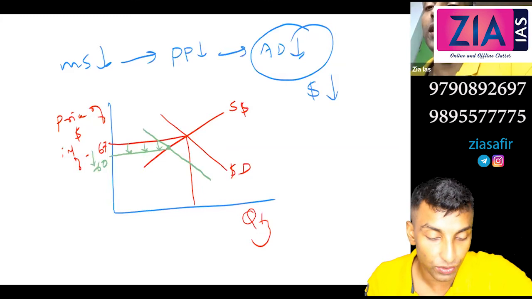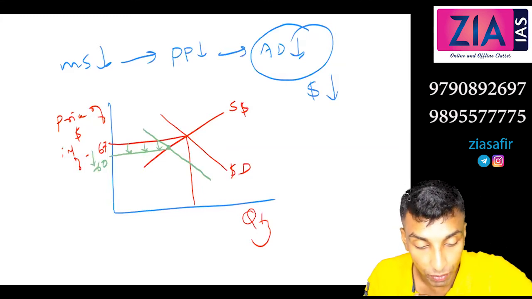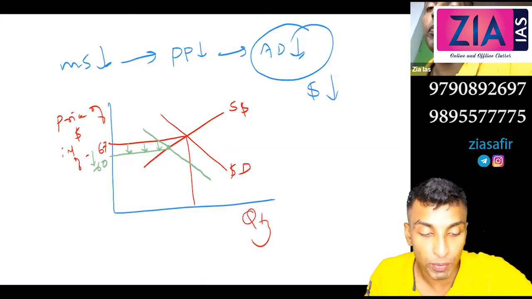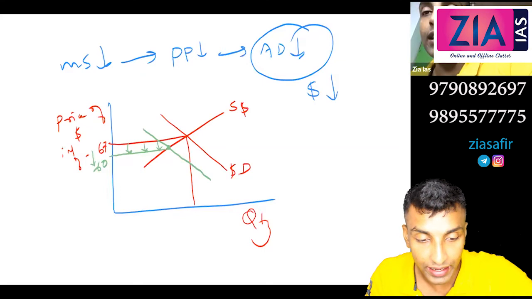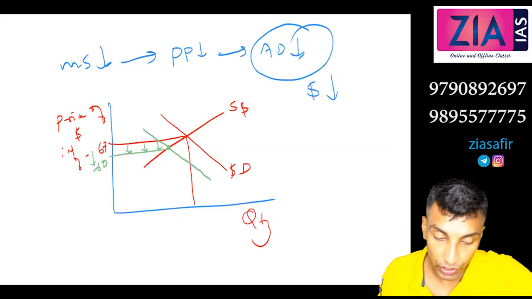We have nothing to do with export at this point of time. Rupee depreciation is required. That is why China is devaluing. No, why is China devaluing? To promote their export, or at least to maintain their export. Okay, sir. So we don't want to discuss that.